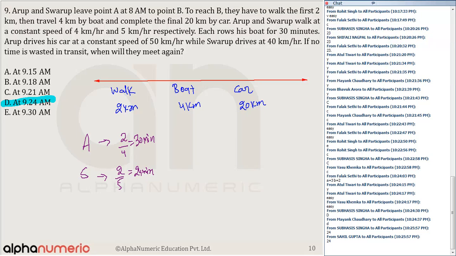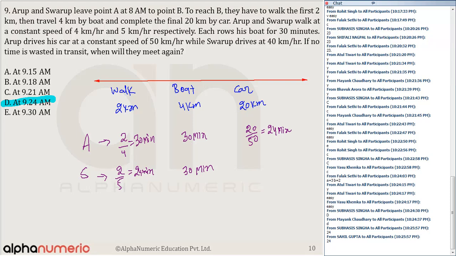Now, the boat. It says each rows his boat for 30 minutes, so both are rowing the boat for 30 minutes. Now for the car, Arup drives at a constant speed of 50. So 20 by 50, that is 2 by 5, which means he is going to take 24 minutes.